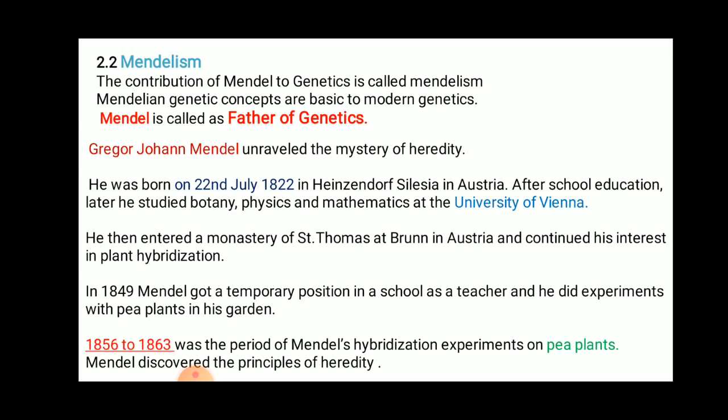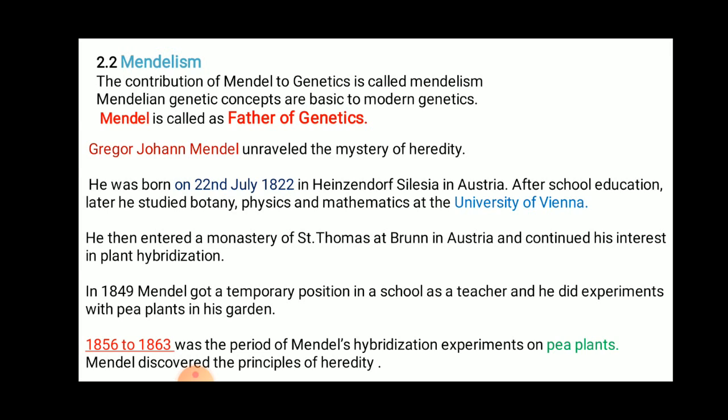He then entered the monastery of St. Thomas in Brunn in Austria and continued his interest in plant hybridization. So you have to know what is plant hybridization. Plant hybridization means he used to cross the plants, so cross fertilization, as a result new plants will be produced. It is called plant hybridization, production of new plants by cross fertilization.